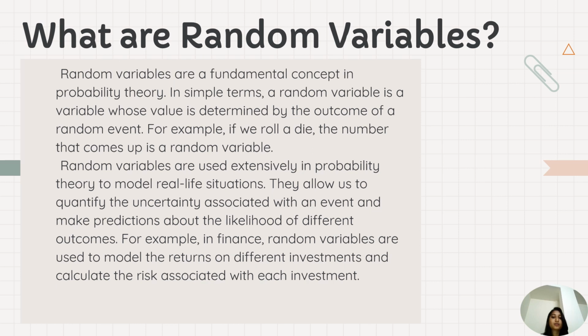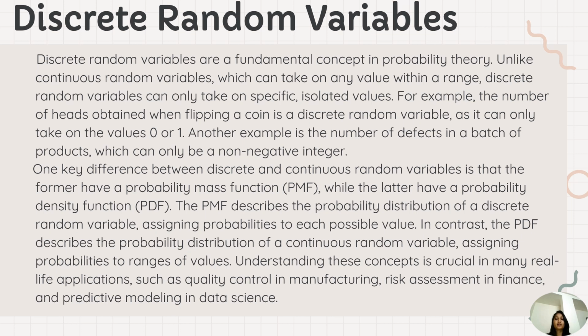They allow us to quantify the uncertainty associated with an event and make predictions about the likelihood of different outcomes. For example, in finance, random variables are used to model the returns on different investments and calculate the risk associated with each investment.